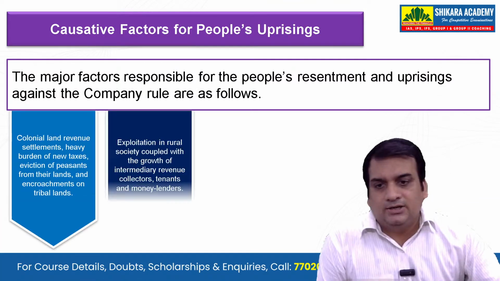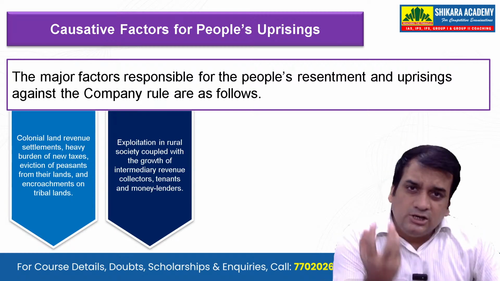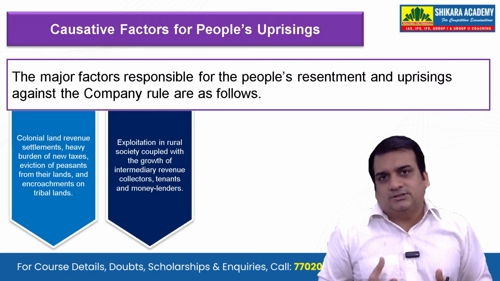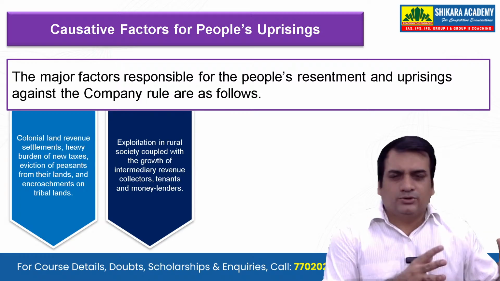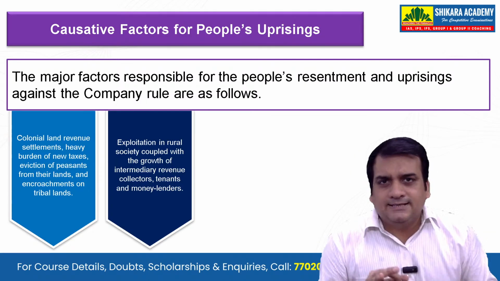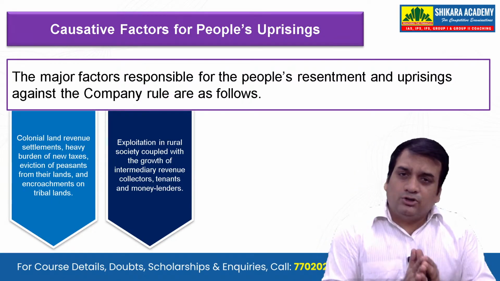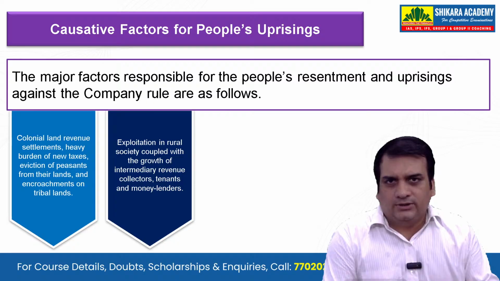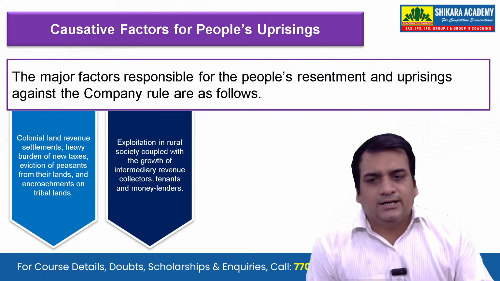Now let's see the causative factors for the people's uprising. What were the major factors that we have to look into? We are going to see almost 10 plus uprisings, 10 plus revolts. In all the uprisings, you're going to see one of these reasons. So you need not go separately one by one to them. If you are preparing in a holistic way, you should get into what the causes were first.